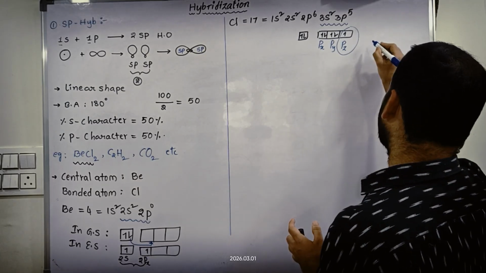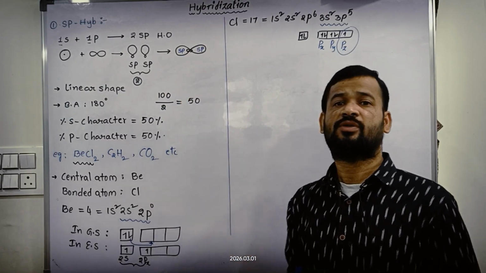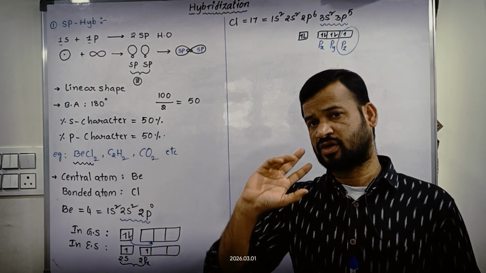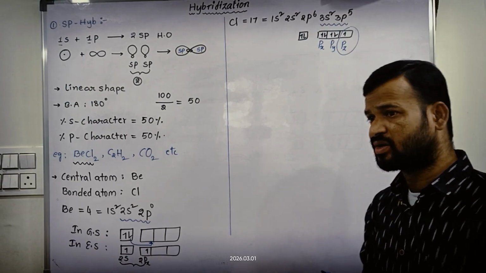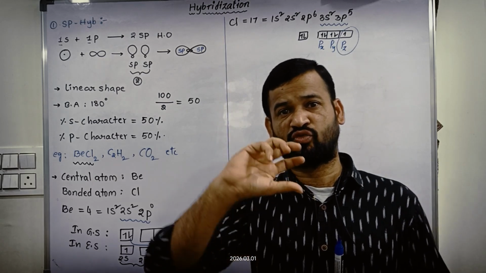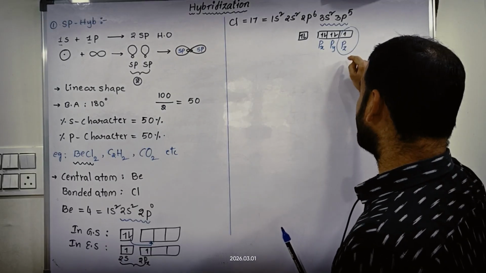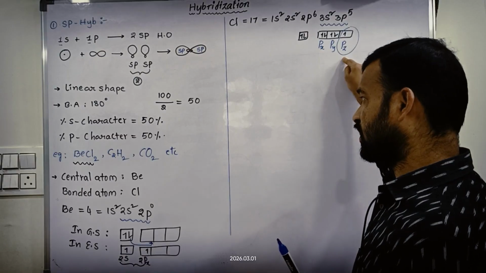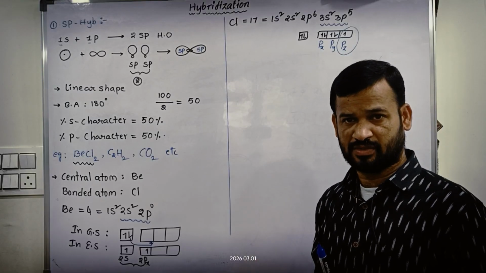This pz orbital overlaps with each sp hybrid orbital of beryllium to form 2 covalent bonds, meaning 2 sigma bonds will be formed. We know that the p orbital has a dumbbell shape, with 3 orientations: px, py, pz. In that, the z orientation of the p orbital contains the unpaired electron.